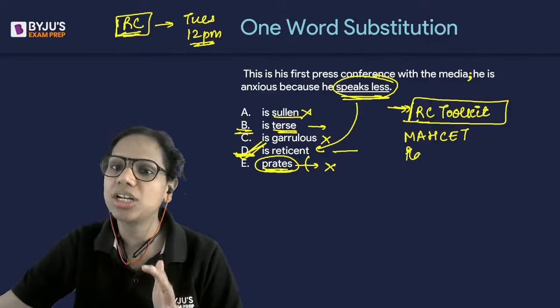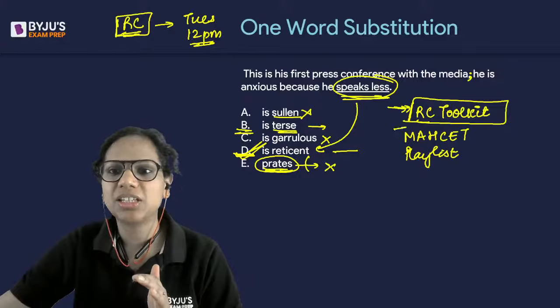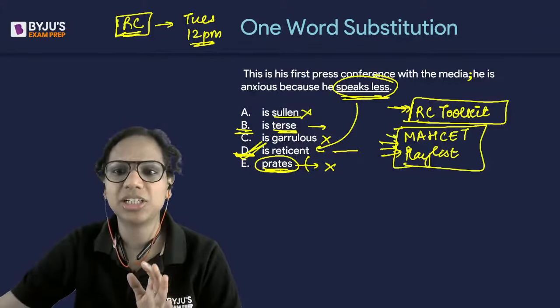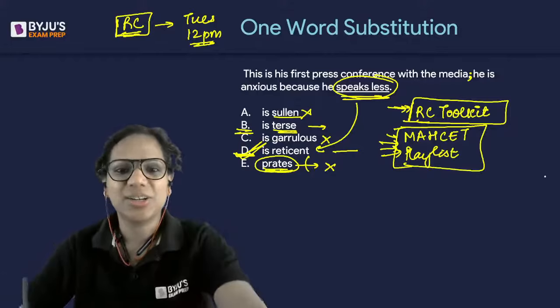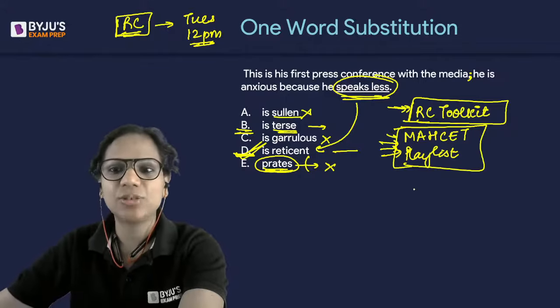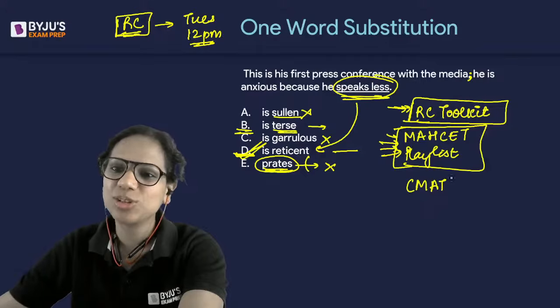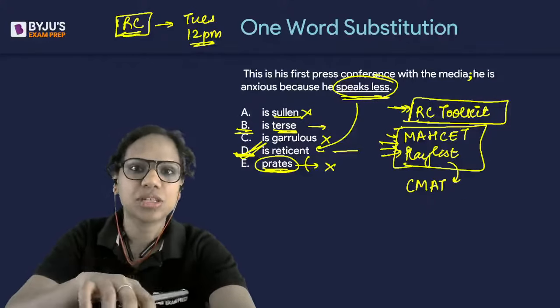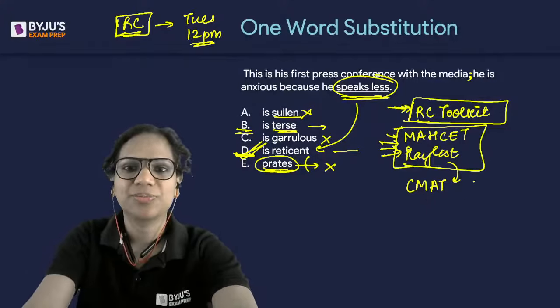So if I took RC sessions, they will be present in the MAHCET playlist. MAHCET specific RCs. I'm sure there will be a couple of them at least in this playlist. For CMAT again we have a playlist. Again you need not worry. For CMAT also there's a dedicated playlist. I think they'll all be in the description box. So just check these links.